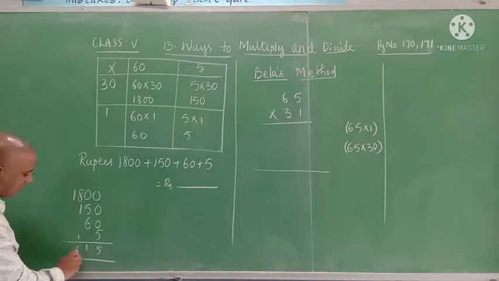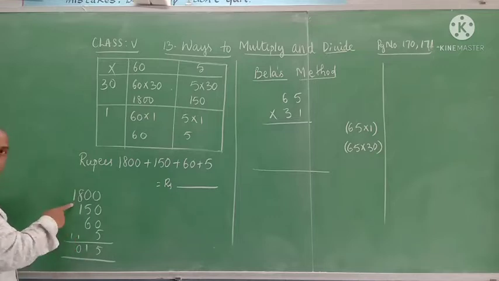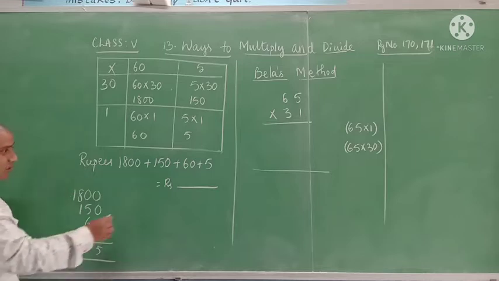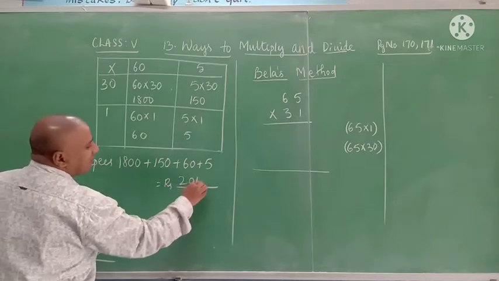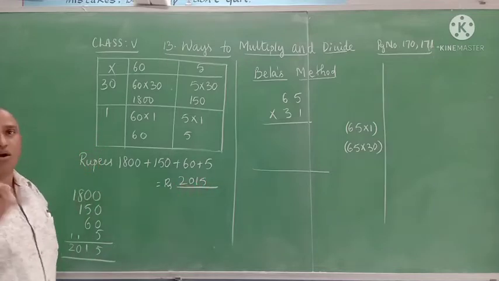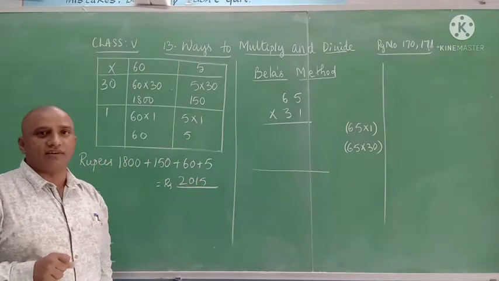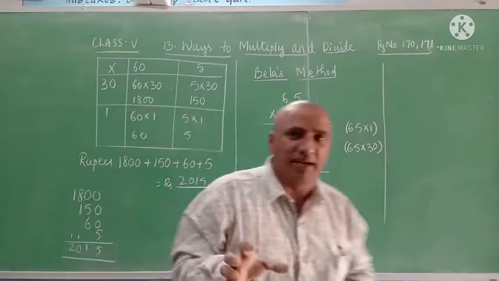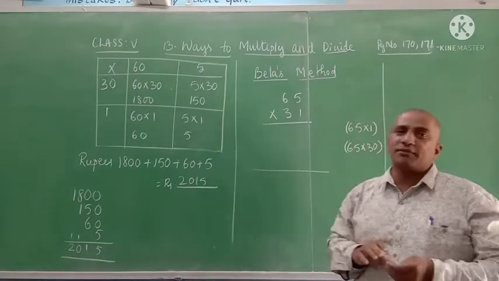So keep 0 under the 1 and 1 goes under the thousands place. Now 1 plus 1 is 2. So 2015 rupees is the salary of the cook for the month of January. So he found that salary by multiplication, in this method.